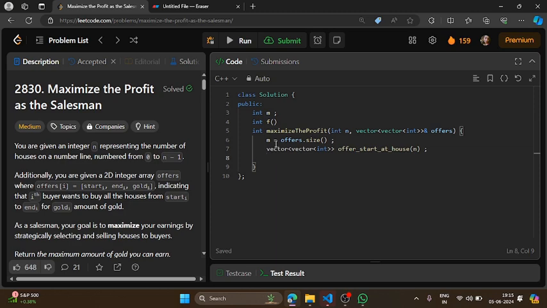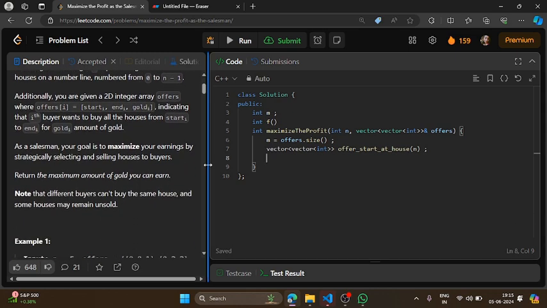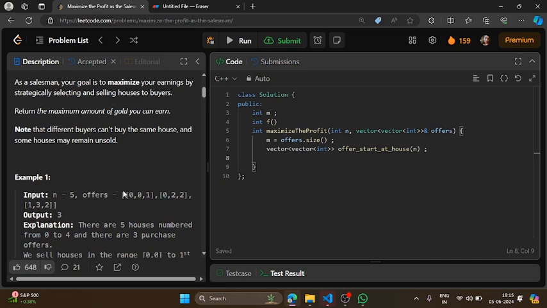So what will this vector actually be storing? In this vector, I will store, at house number 0, let's start with house number 0, how many offers there are whose starting point is house number 0. Suppose in this example, this is offer number 1 which wants to buy houses from house 0 to house 0. So the starting point is house number 0, right? In this offer also the starting point is house number 0 and the ending point is house number 2. So I just have to store all these offers where the starting point is house number 0. Similarly, I will store all the offers where the starting point is house number 1, 2 and so on.